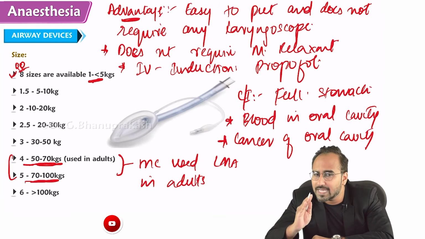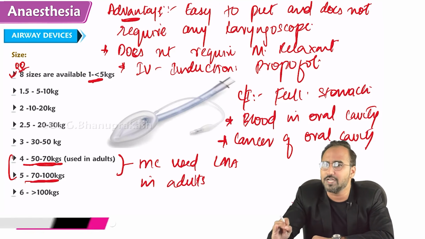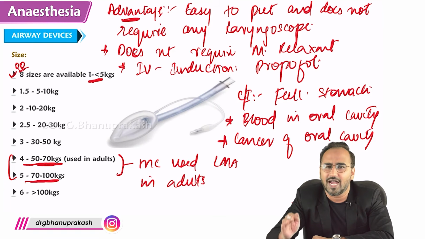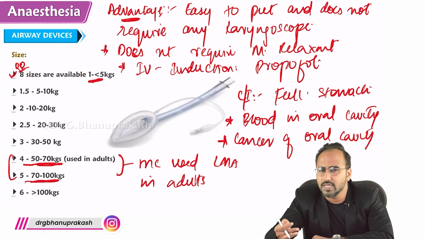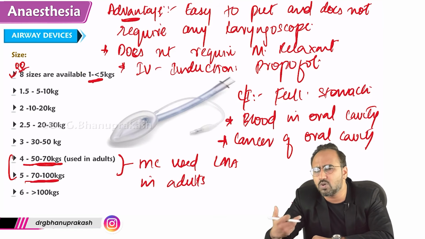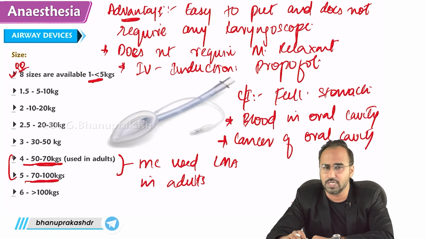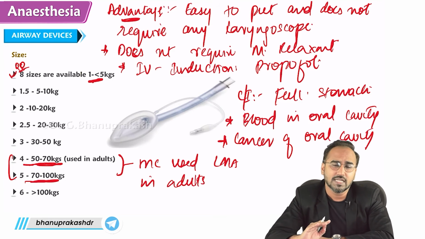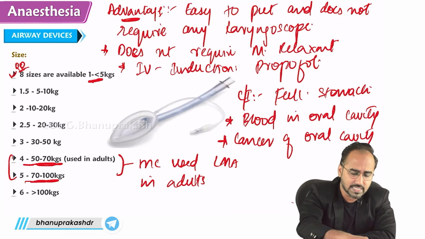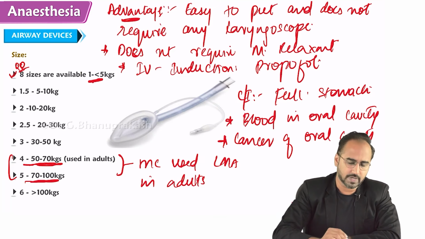Laryngeal mask airway is a temporary airway device. If you fail in intubation, if there is a difficult intubation or minor surgery, you go for it. Advantage, it is easy to hold, it is easy to put. No laryngoscopy, no muscle relaxation, but only IV induction agent will be required. Size 1 and 1.5 is used in infants, that is, 1 is used in neonates less than 5 kgs, 1.5 is used in 5 to 10 kgs, whereas in adults we use size 4 and size 5 LMA. So this is regarding the laryngeal mask airway.